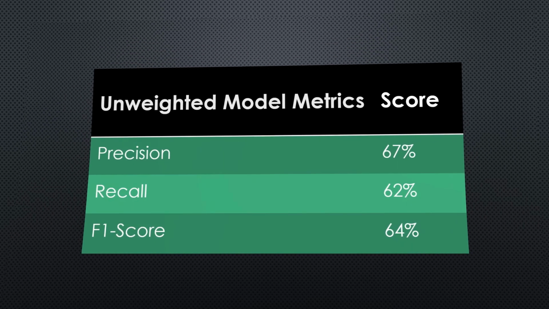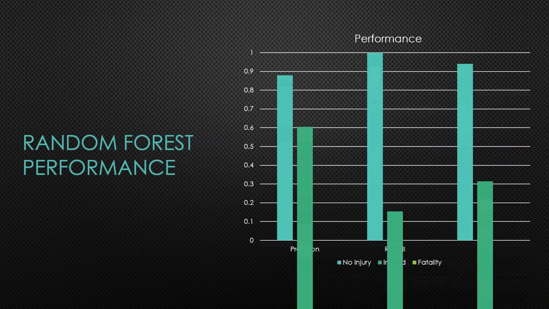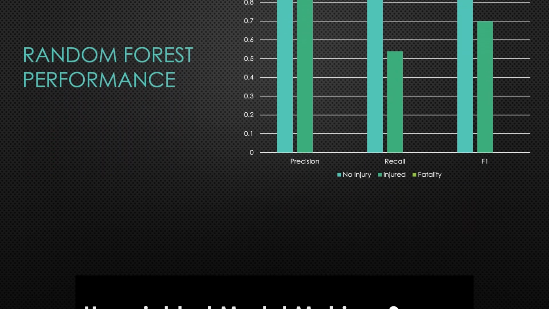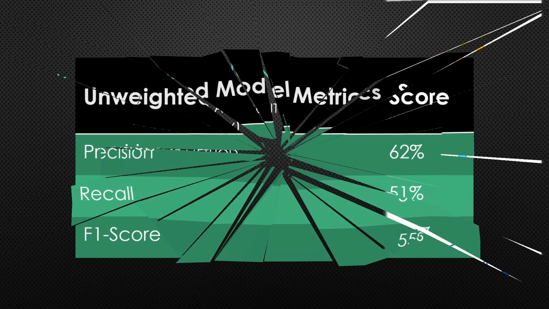Next, we turned our attention to a random forest model, which would use several decision trees, each given a subset of features, and those trees would individually classify the example and vote for a consensus. Immediately, we see that the model performs similarly to a single decision tree, but the no injury class has a much higher precision, which means the model is more accurate when it predicts that the driver is injured. However, this model seems to never predict the fatality class, which is a huge downfall. Overall, the model performs worse than a single decision tree, so it would need to keep trying.